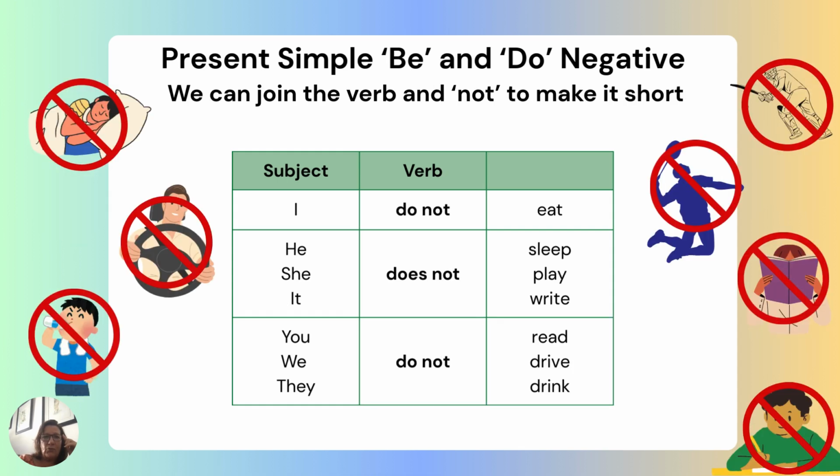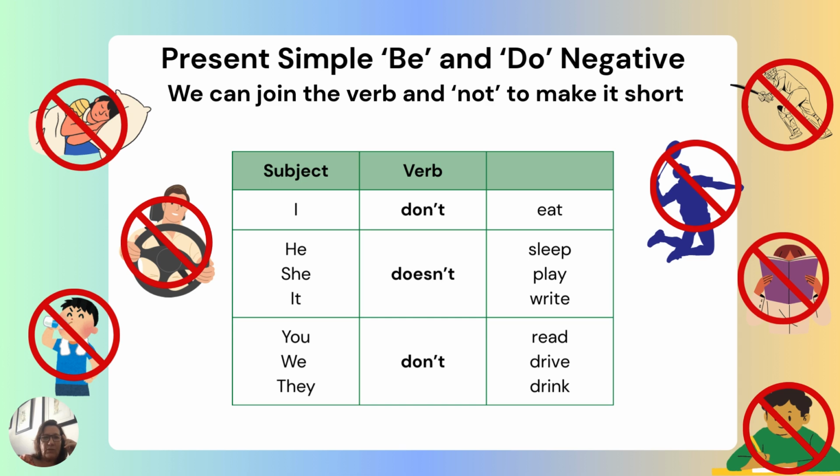Now let's look at do. And do is going to be for actions here. So I do not eat. He does not sleep. She does not play. It does not write. You do not read. We do not drive. They do not drink.